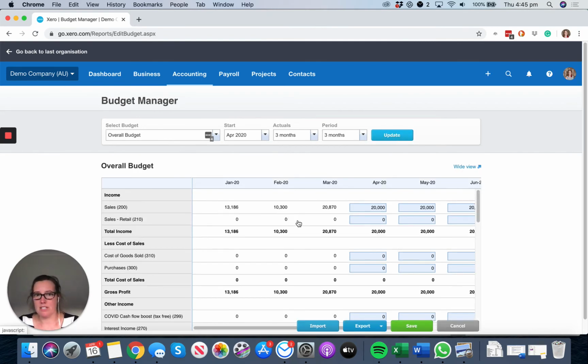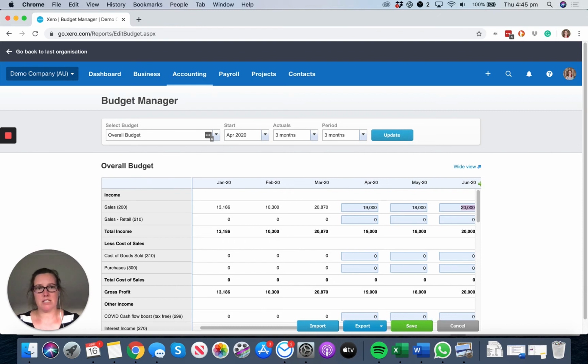So this is the actual performance and this is where I want to put in my budget. April budget. Now, in this scenario, I'm thinking about a particular business. They have a retail store which has had to shut due to physical distancing measures, so we're going to have zero income here. Predicting that maybe we're going to have a slight decrease in these sales, then we assume people are going to be staying home even more.